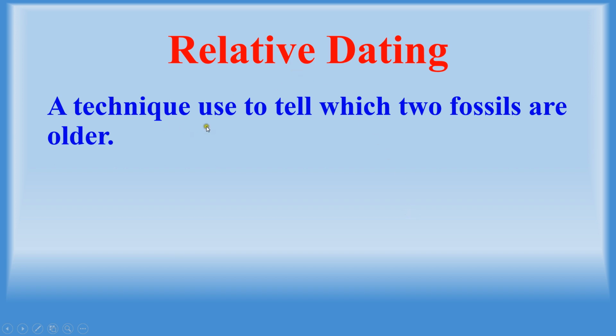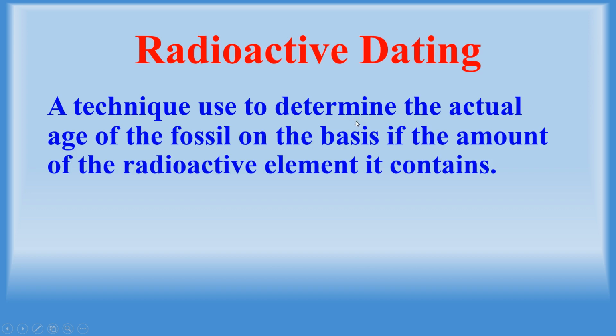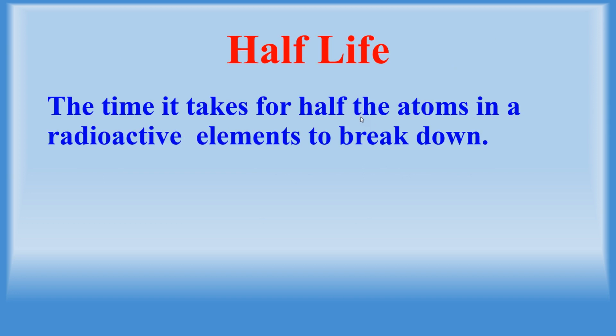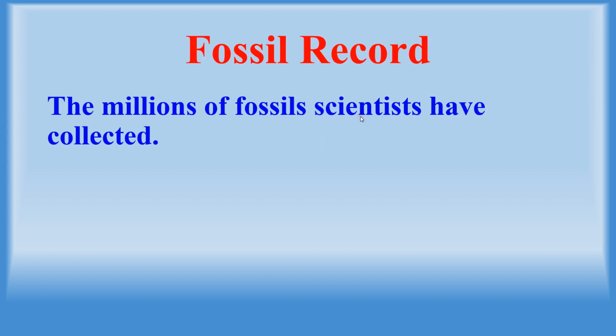Relative dating: a technique used to tell which of two fossils is older. Radioactive dating: a technique used to determine the actual age of a fossil on the basis of the amount of radioactive elements it contains. Radioactive element: an unstable element that breaks down into different elements. Half-life: the time it takes for half of the atoms in the radioactive element to break down.